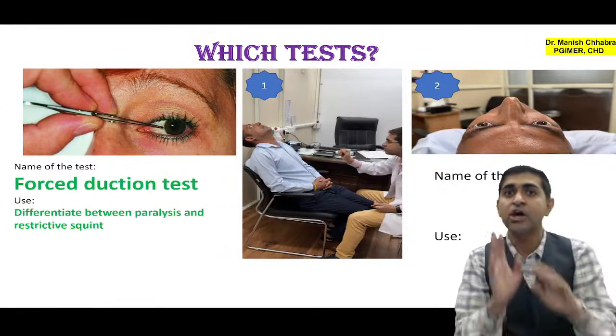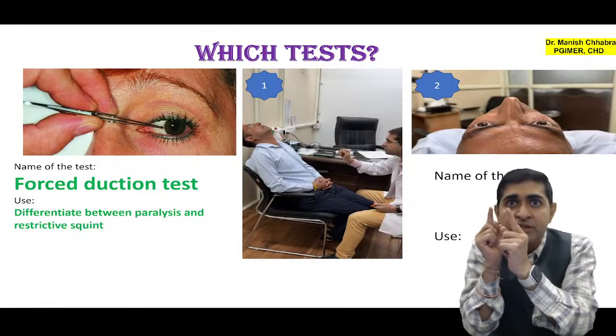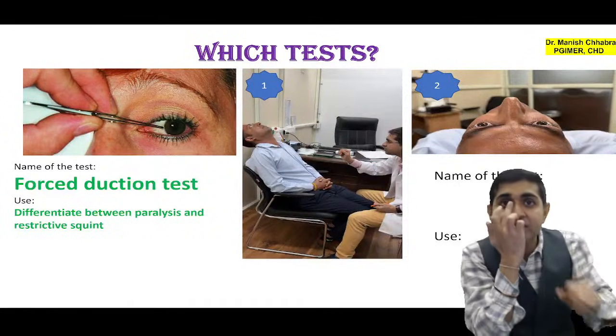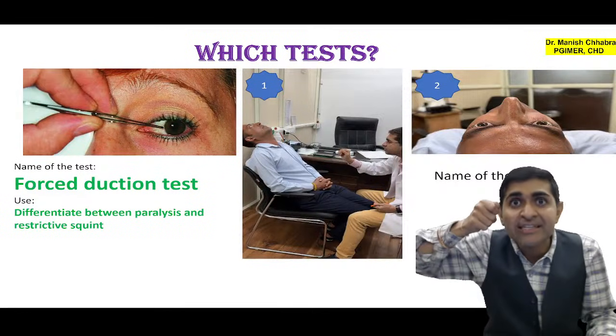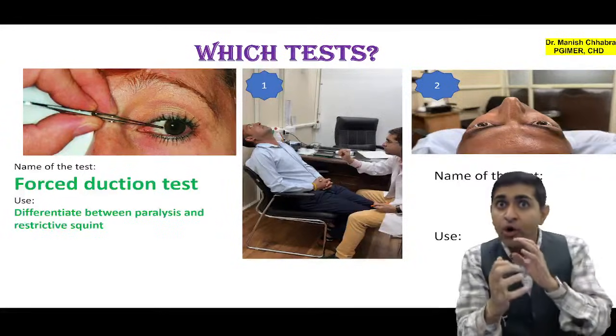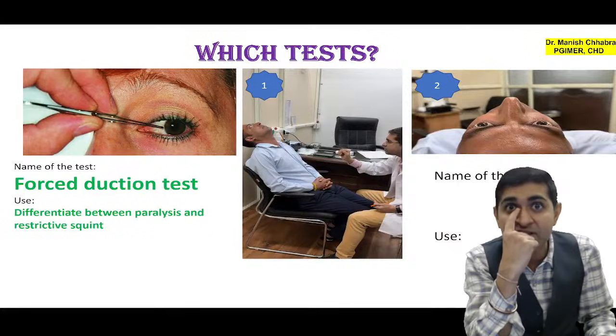Understand carefully, see what happens. If the eyeball has turned outside, it can be due to two things. One, that there is paralysis of the medial rectus, or there is fibrosis of the lateral rectus. Did you understand this much? Now I want to diagnose whether it is due to paralysis of medial rectus.